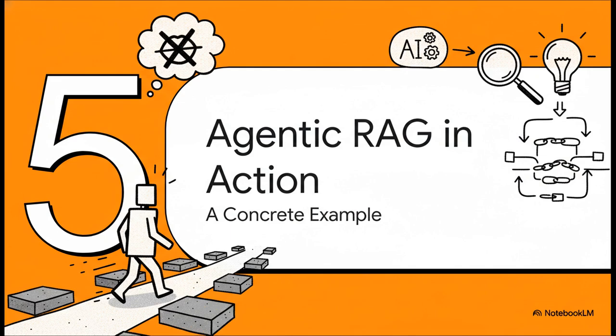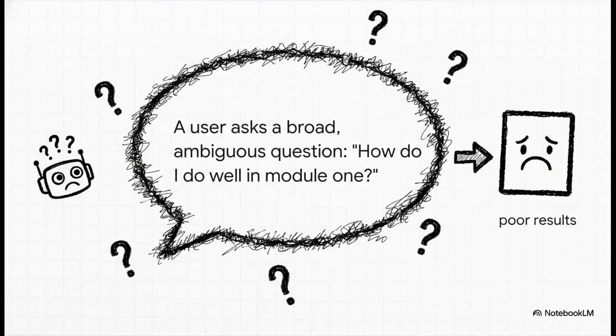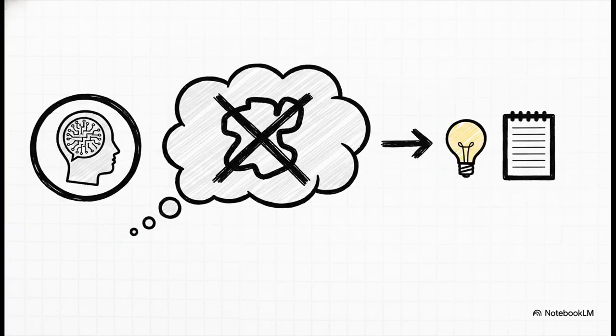Okay, so that all sounds pretty cool in theory, right? But let's walk through a real-world example to see just how different this really is. So imagine a user asks a super broad, kind of vague question like this. A standard RAG system would just search for those exact words. How do I do well in Module 1? And honestly, it would probably get back pretty bad results. But an agent thinks differently. It actually reflects on the query and realizes it's ambiguous.